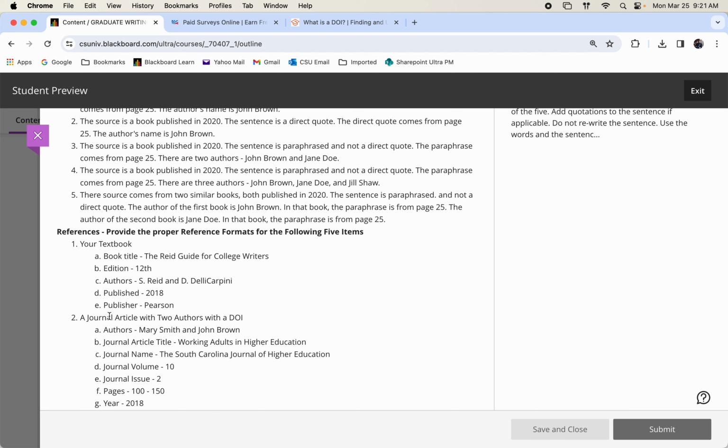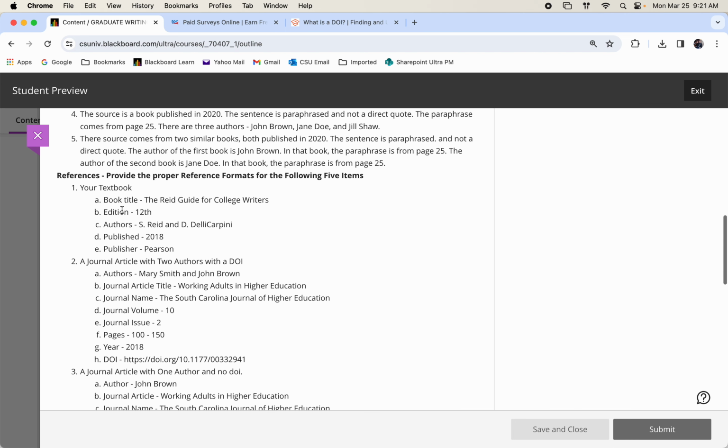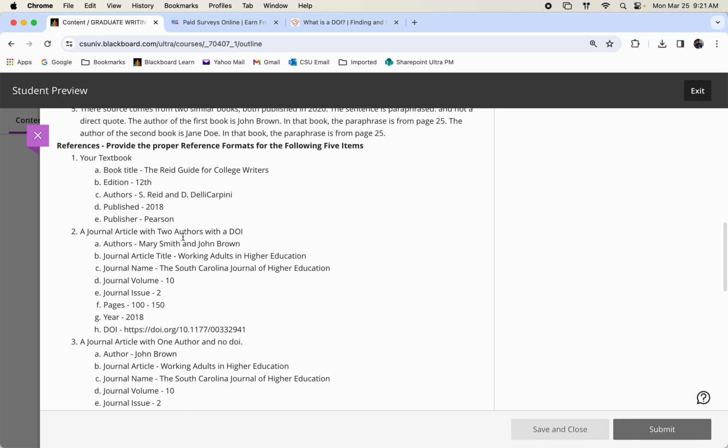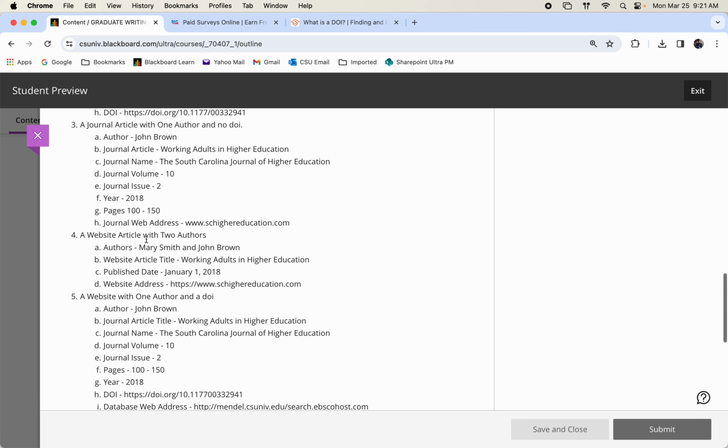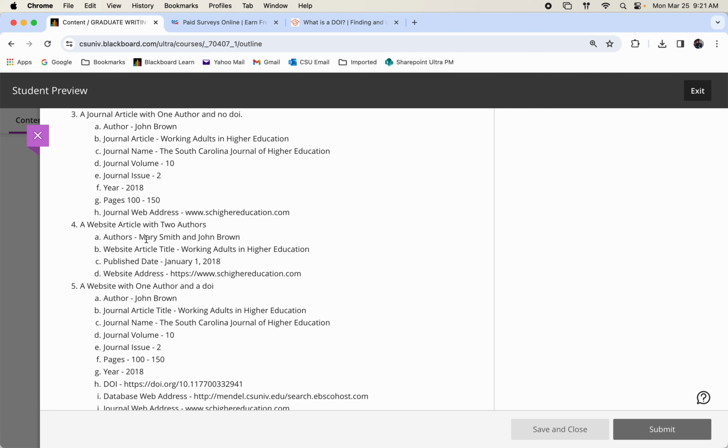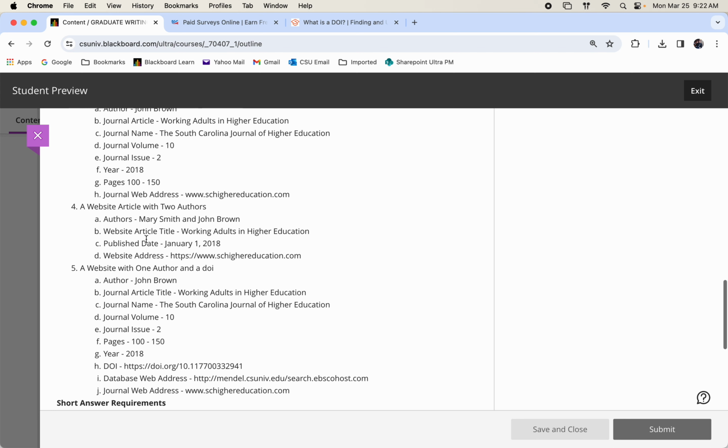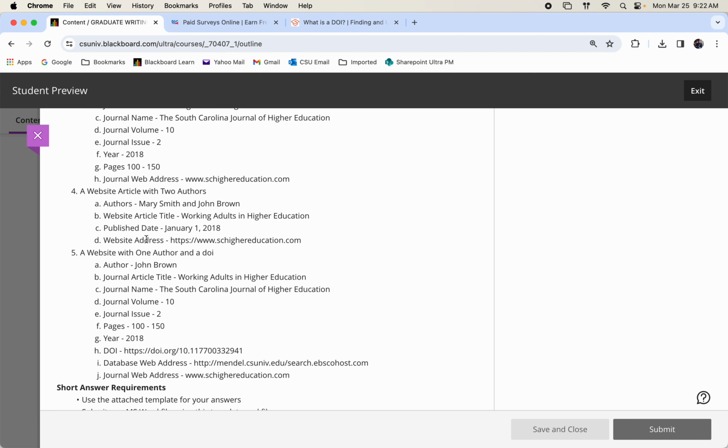And by the way, these references are the 5 most common that you're going to see in research writing. So what I've done is I've given you the information here, and I want you to format the reference for each one of these 5 based upon the principles that you're learning and that you've watched on the Read and Study section for this week, okay?